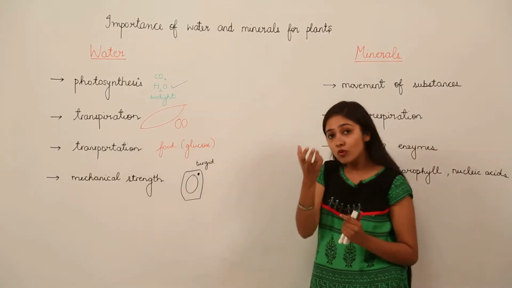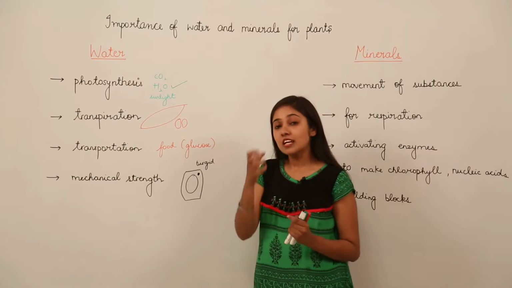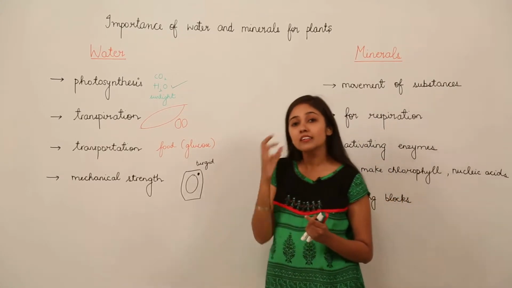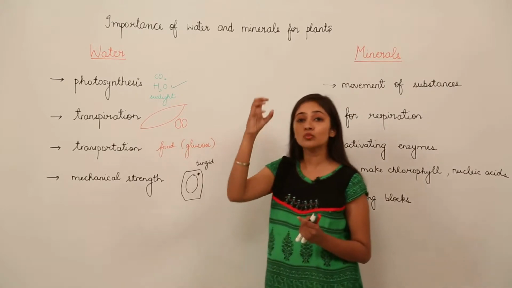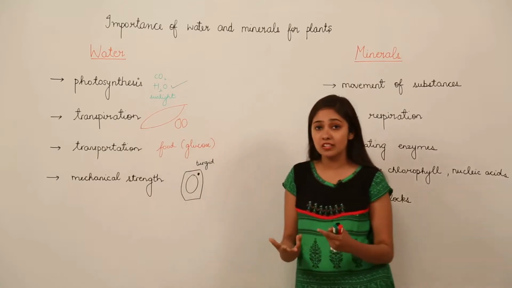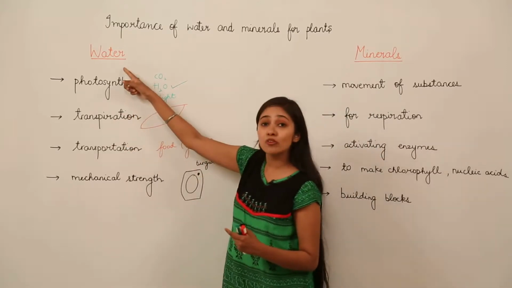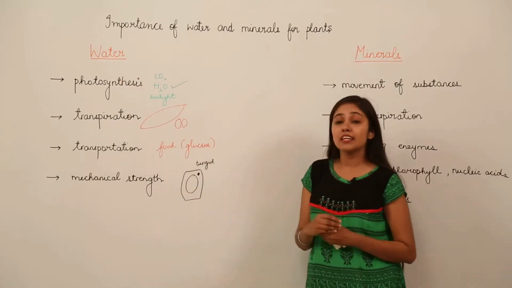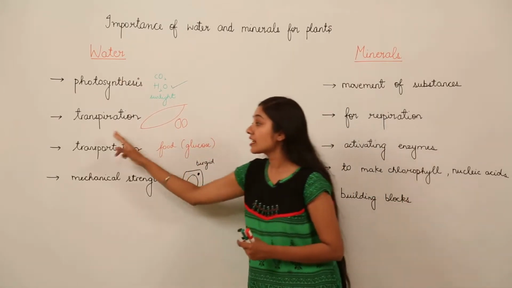So that force is the suction. Suction is going to create a pull due to which those minerals and other useful substances are going to enter through the roots. So this is how transpiration is very important, and this happens because of only this component, that is water. Thirdly, water is an important component for transportation.